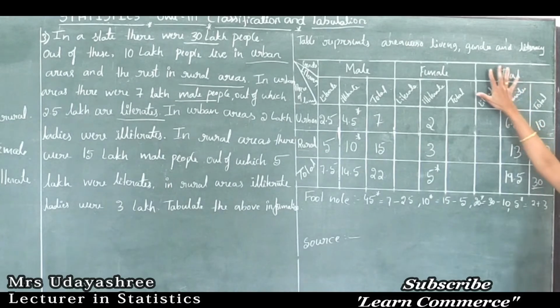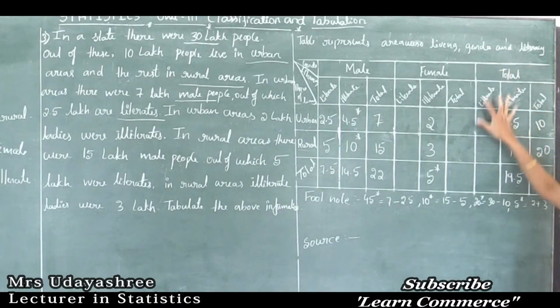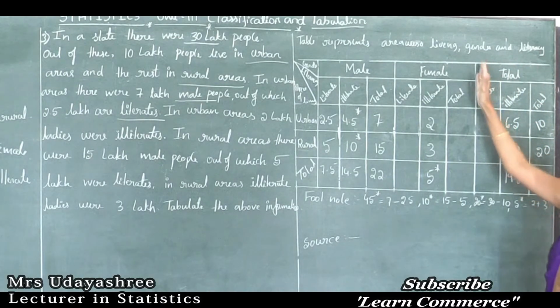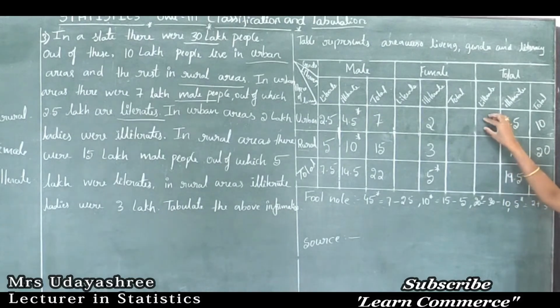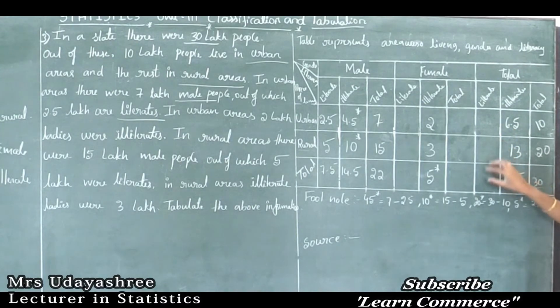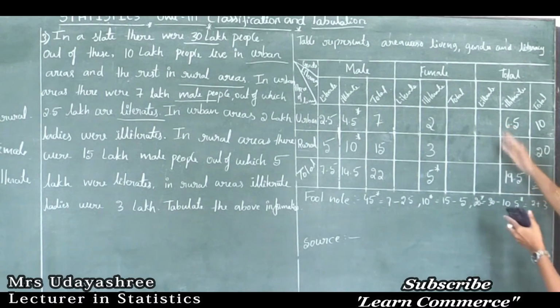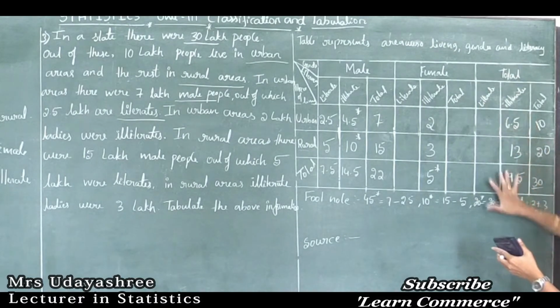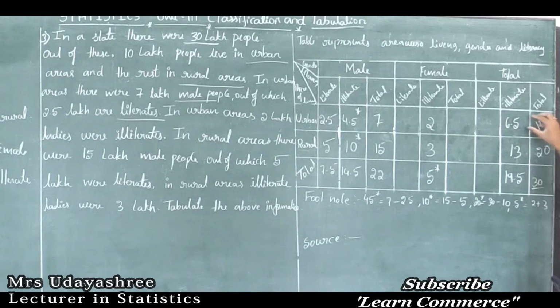Now just look at the total column. In the total column, only this total literate urban population is remaining, total literate rural population is remaining, and total literate population is remaining. So how to calculate? In total, we already calculated this one. What is this? Total number of urban population and total number of illiterate population.